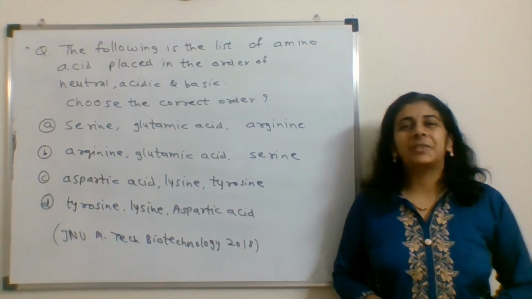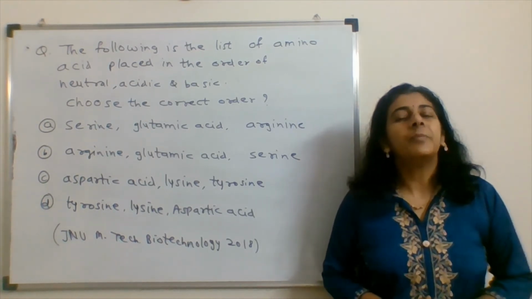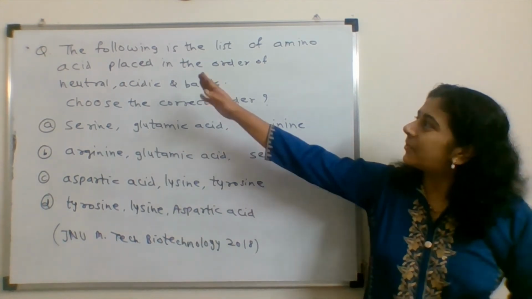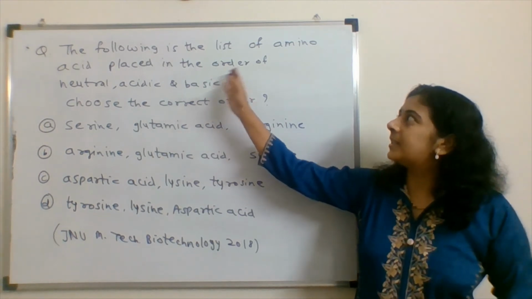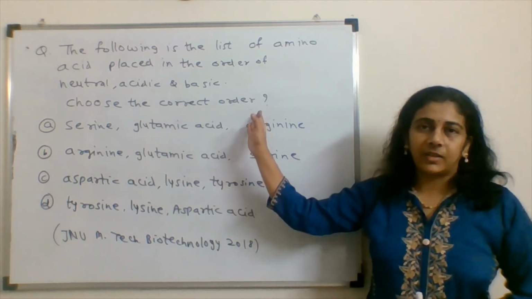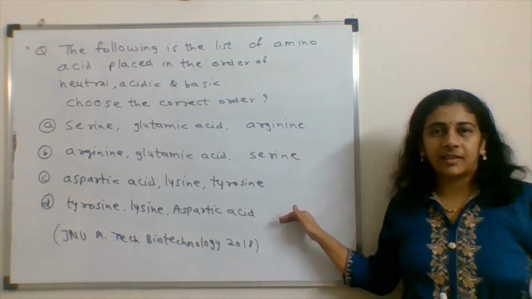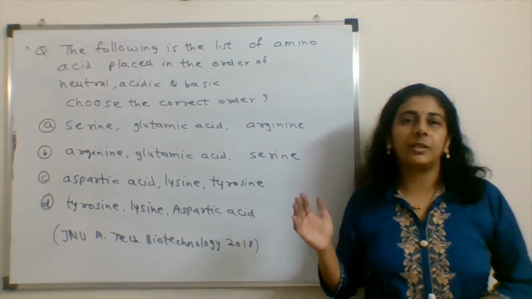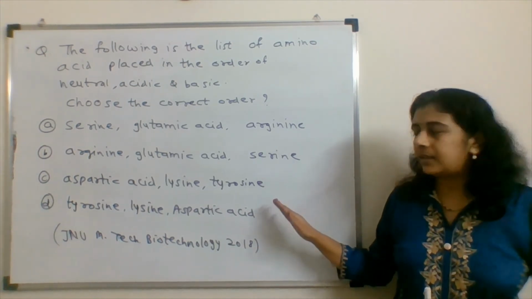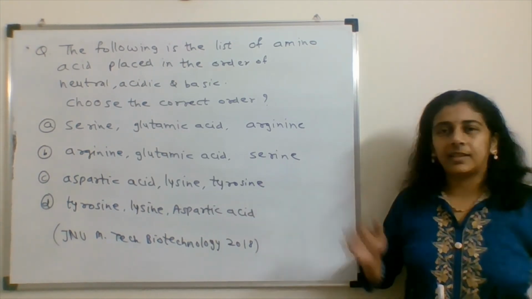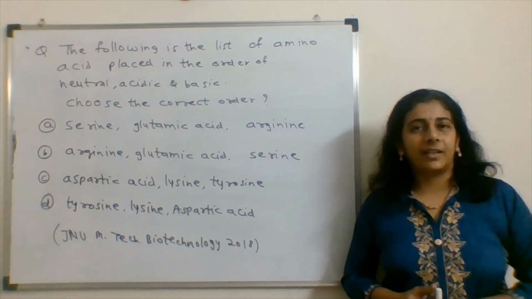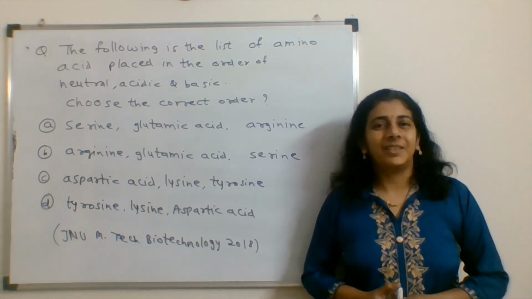Now it's time for a question for my next video. The question is from the JNU Entrance for MTech Biotechnology 2018. The following is a list of amino acids; place them in the order of neutral, acidic and basic. Choose the correct order. Different amino acids are given. In the first two options, serine, glutamic acid and arginine are given in two different orders, whereas in the other two options, aspartic acid, lysine and tyrosine are given in two different orders. It is asked which is the correct order. We will solve this question in my next video.